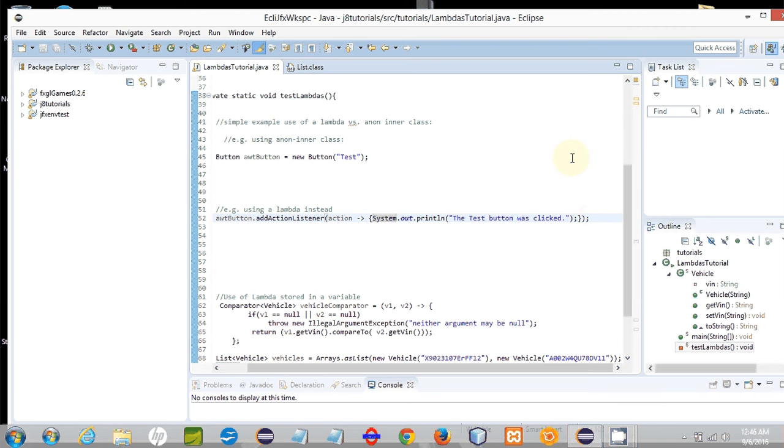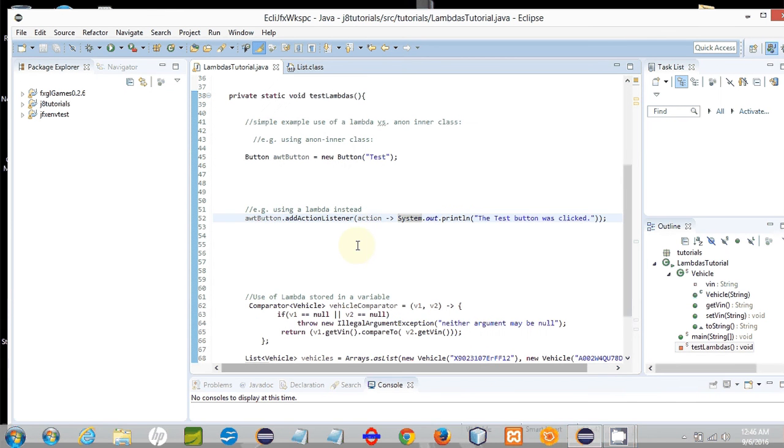So let's do that now. Because we only have a single line of code, we can get rid of the curly braces and therefore the semicolon as well. But this is interpreted by the compiler just as though we have implemented the action performed method and that we just have a single line of code as the method body. So this would function just the same.